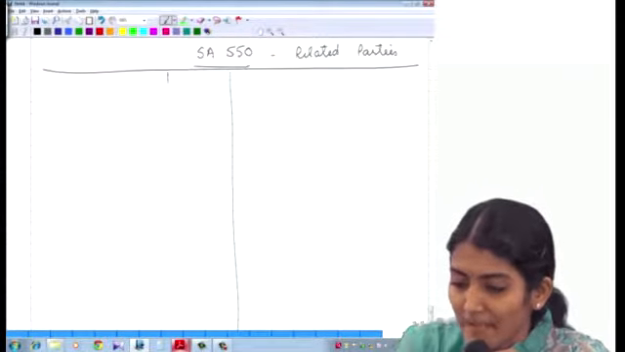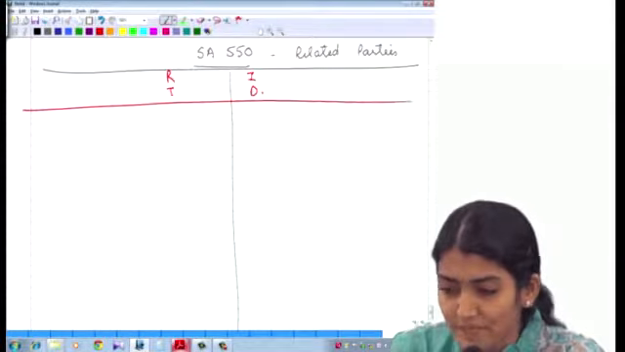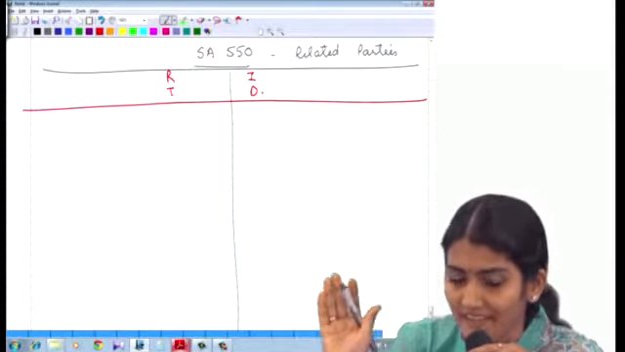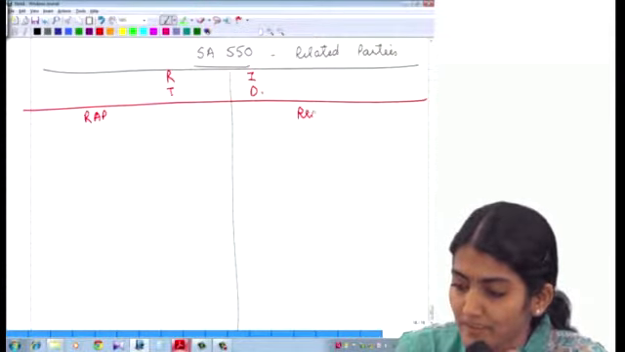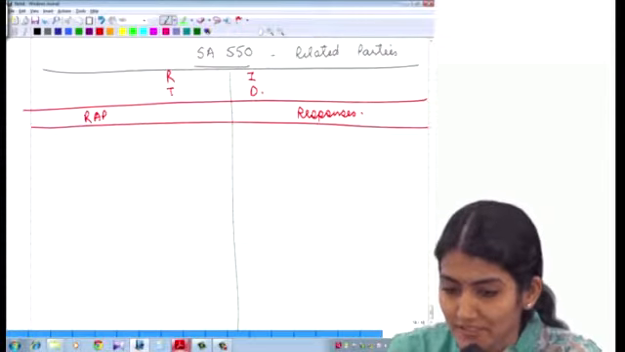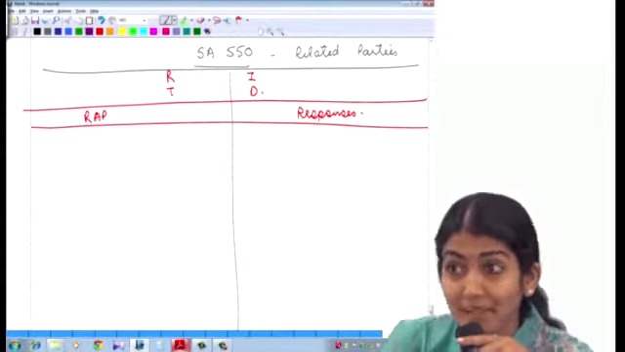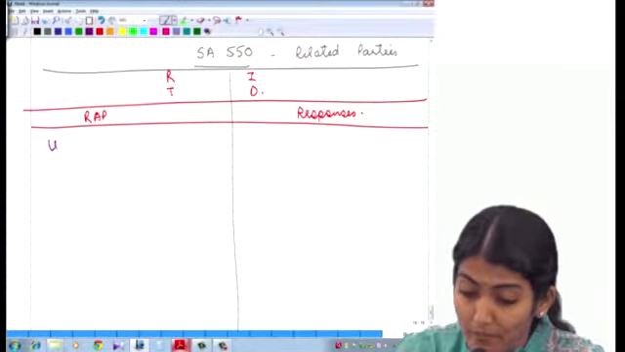Okay. First, RTID: relationships, transactions identified and disclosed. You should at least have said that there are risk assessment procedures and there are responses. Very good. NERP, newly identified related parties. Okay. So first, what was it?